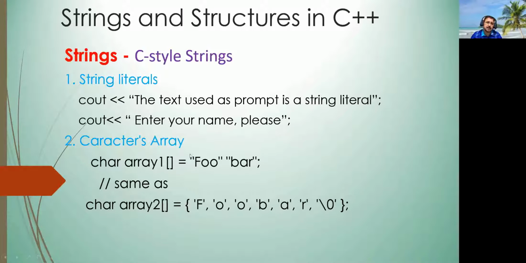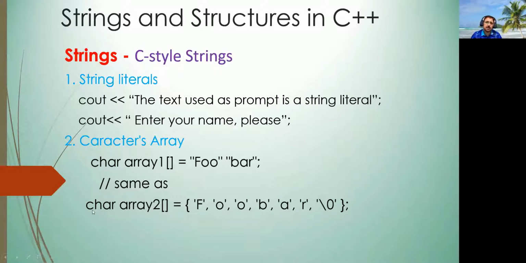The second category is character array. You know that an array can be of any type, but when it becomes a character array, we can initialize it in two ways: character array, data type, name of array, brackets, and then we provide the value in double quotation, in the form of a string. So it becomes a character array, and the system automatically puts the null character at the end.